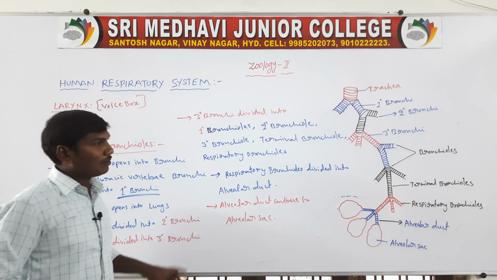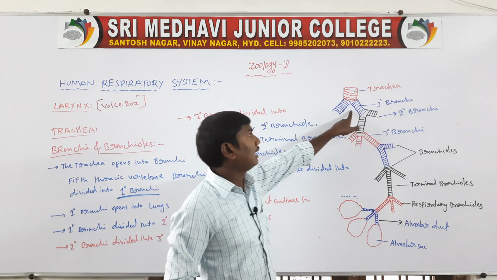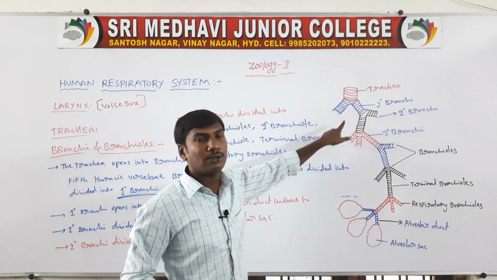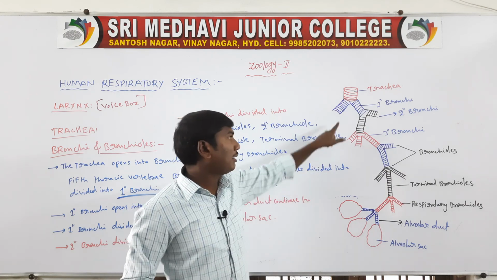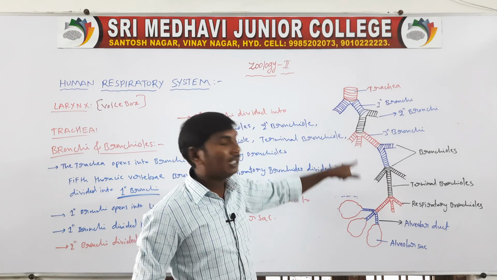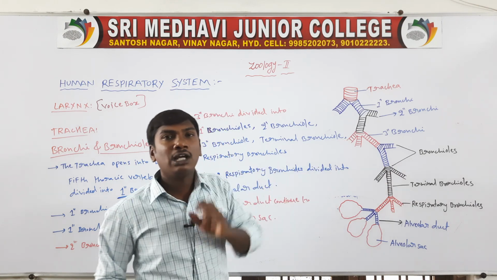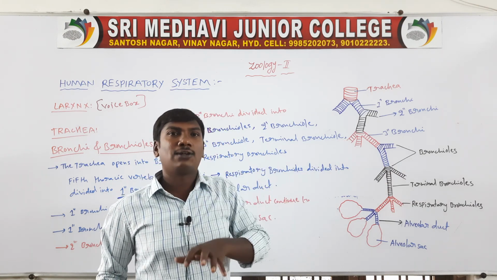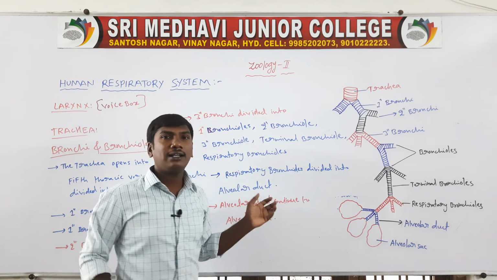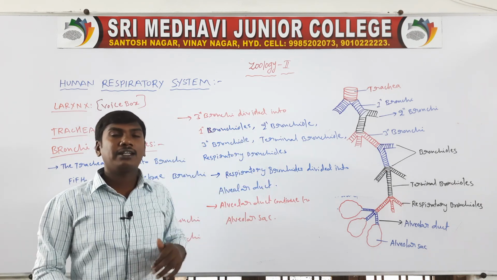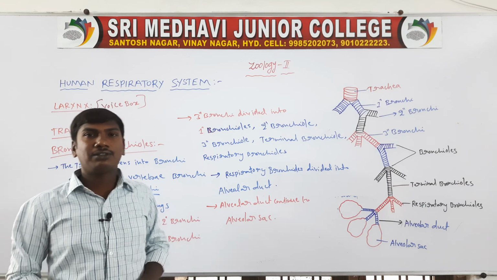Next one, these bronchi and bronchioles are supported by the C-shaped cartilages. The function of these cartilages is the prevention of collapsing. So these are the bronchi and bronchioles. The next topic continues to the lungs.